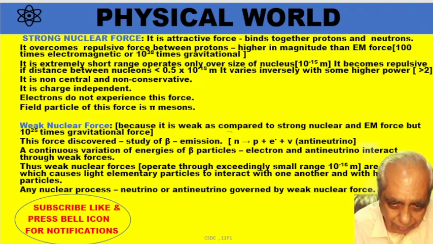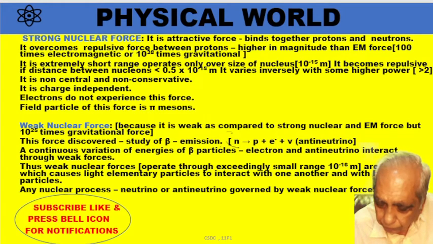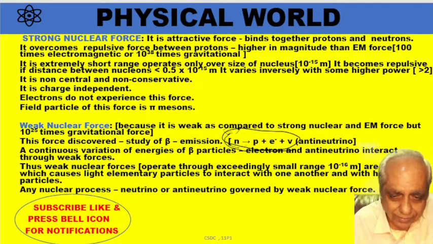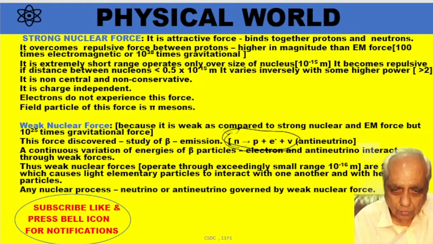You see this equation. Neutron is getting converted to proton plus electron and one other particle that is called anti-neutrino.